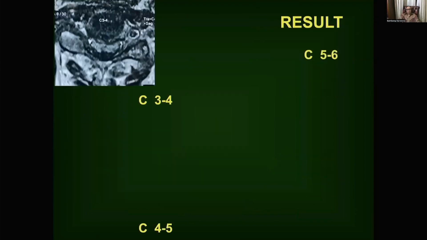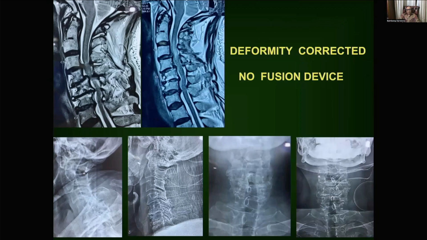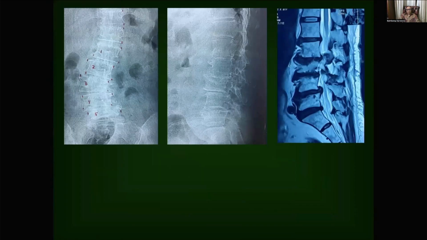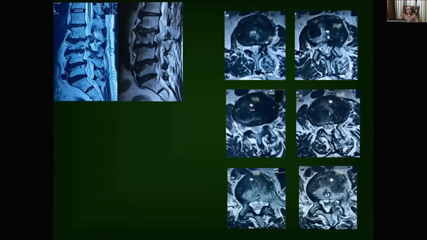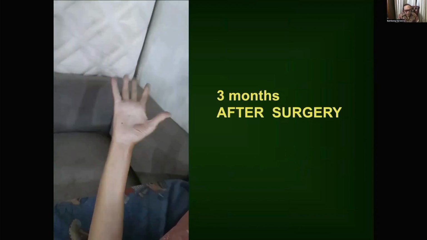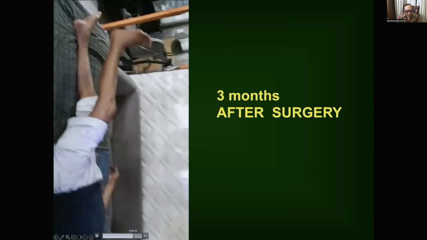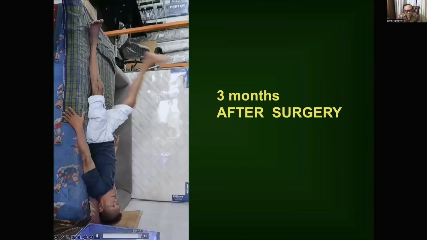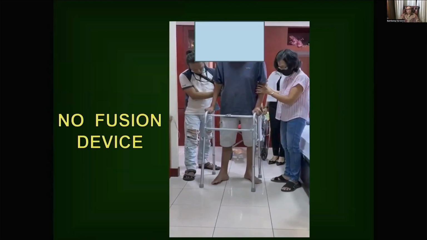And the result is before, after, deformity corrected, no fusion device. Then we perform the same for the lumbar spine, before and after, deformity corrected, no fusion device. And he starts to move the left hand, the right hand, and also the leg, getting stronger. He sits, and starts walking. No fusion device.